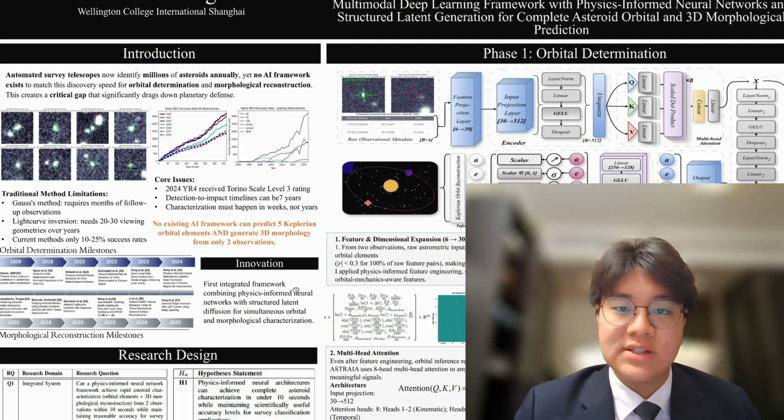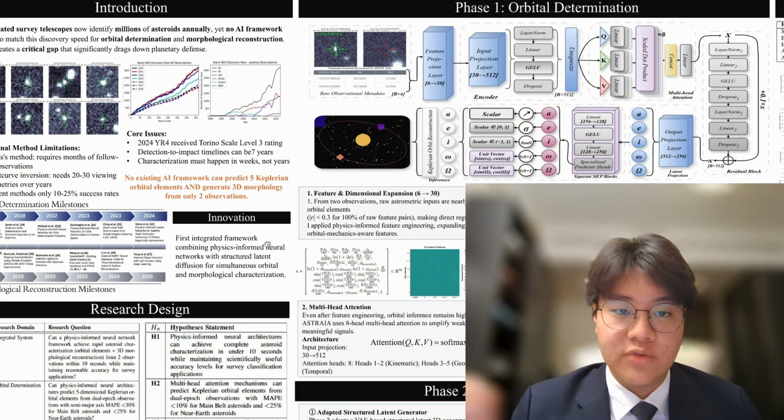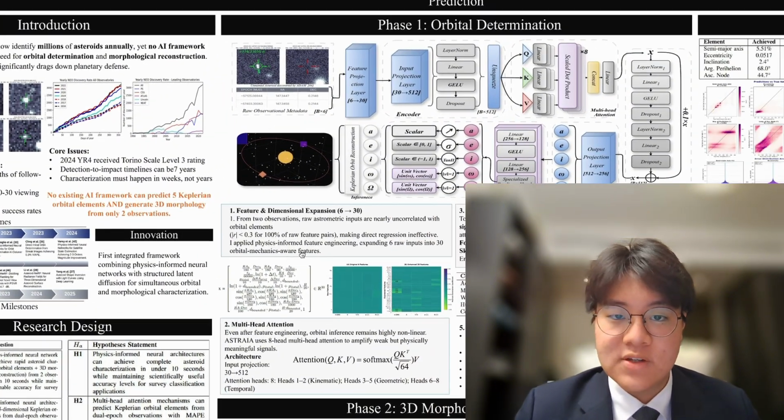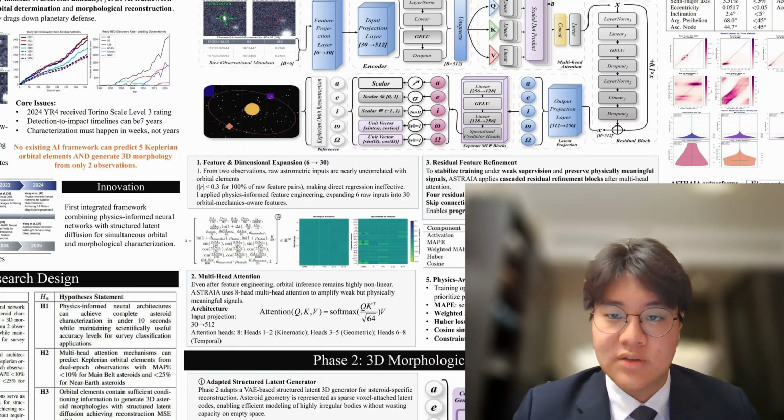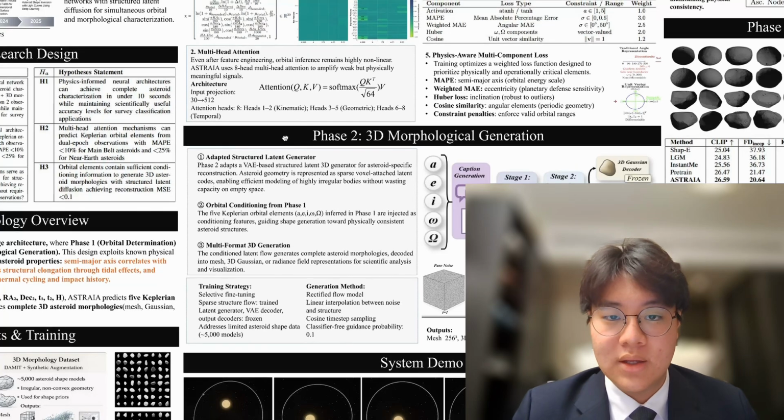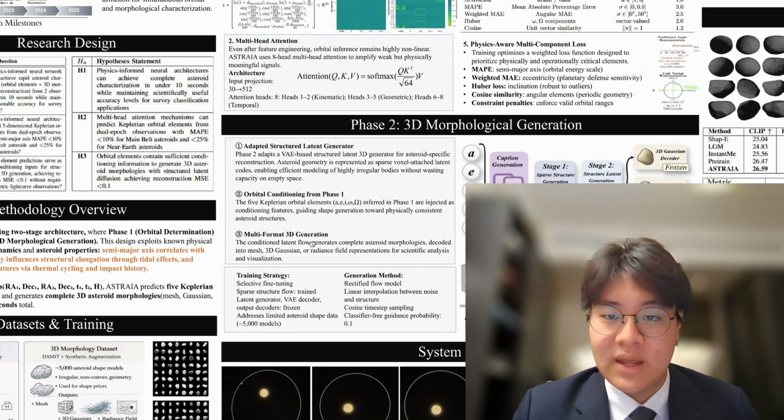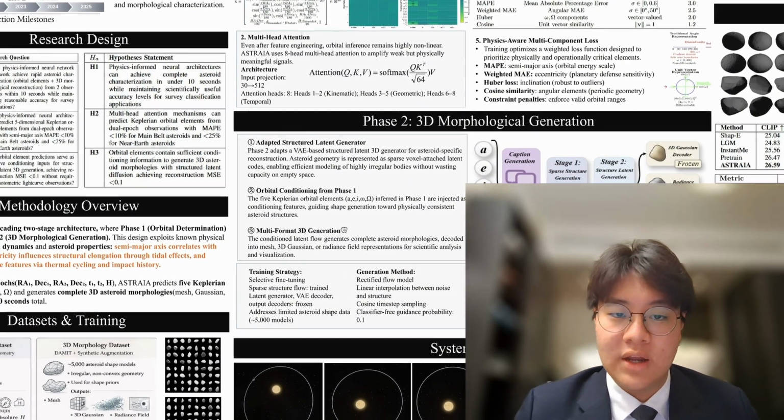ASTRAIA stands for Asteroid Trajectory Reconstruction and Analysis using Integrated AI. It has a two-phase cascading architecture. Phase 1 performs orbital determination, and Phase 2 takes those orbital predictions and generates a 3D model of the asteroid. The key insight is that the orbital dynamics and asteroid properties are physically coupled and constrained.